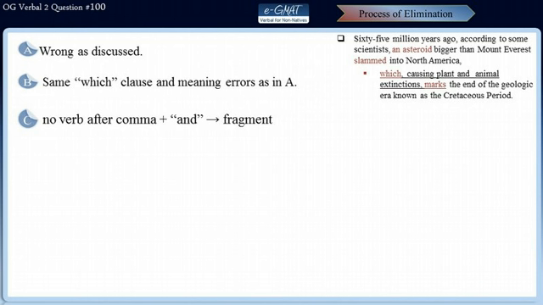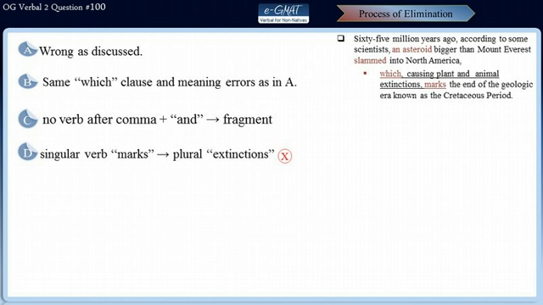So choice C is incorrect. Choice D is incorrect because which refers to plural extinctions that needs plural verb mark. Singular verb marks is incorrect in this choice, and hence choice D is incorrect.